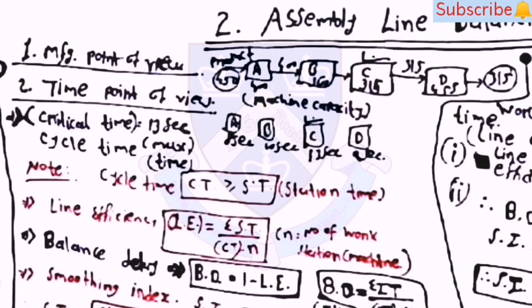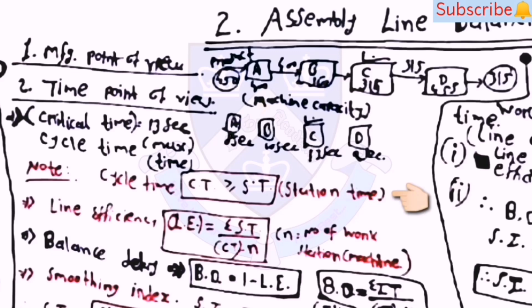Now the second topic is assembly line balancing. In this, the first one is the manufacturing point of view, in which the critical time is based on the maximum amount of the product, and the second is the time point of view, in which the critical time will be taken as the cycle time or maximum time for the cycle.